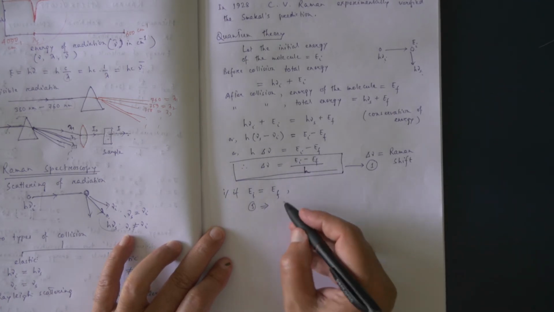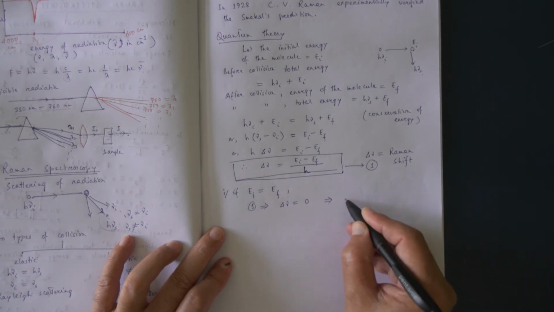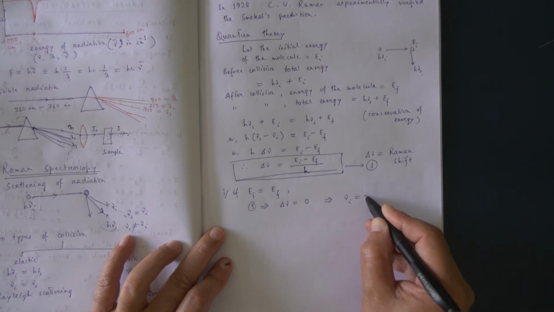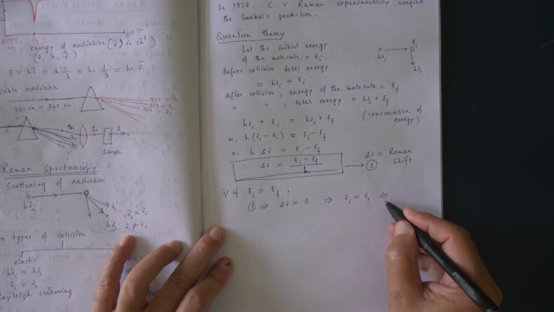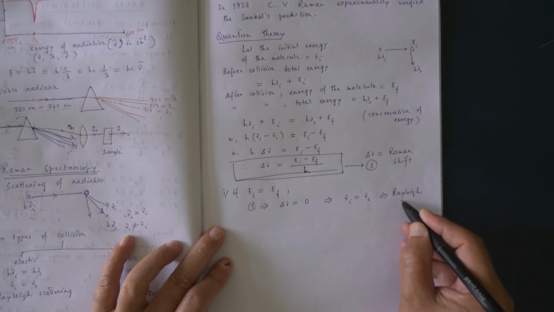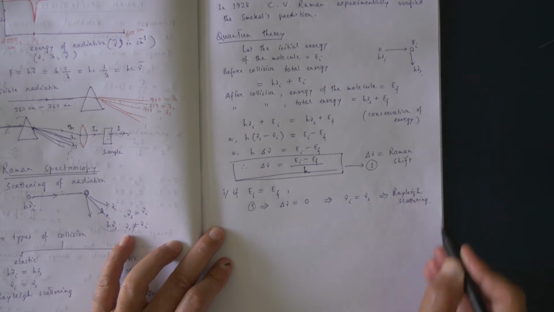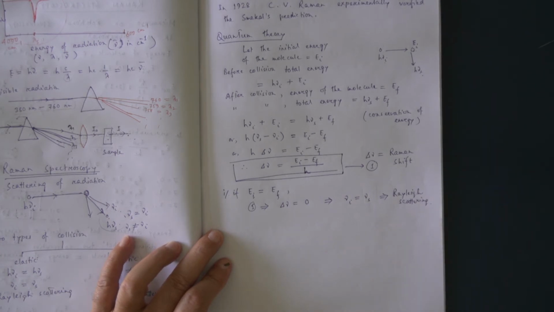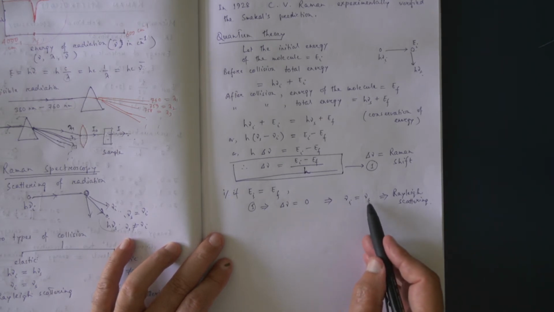These are equal, so del nu equals 0. That means nu I equals nu S, and that will give us Rayleigh scattering. Frequency of the incident radiation equals frequency of the scattered radiation.